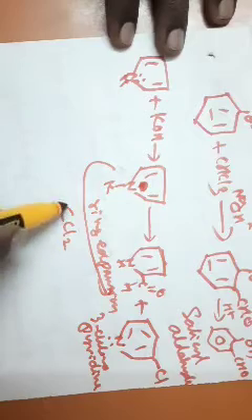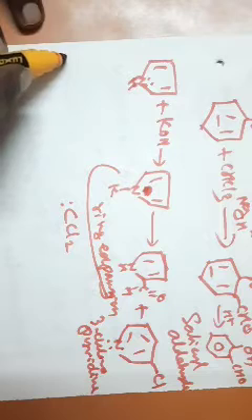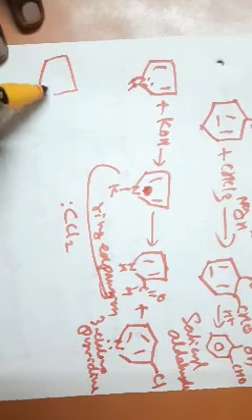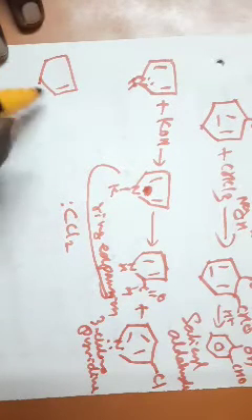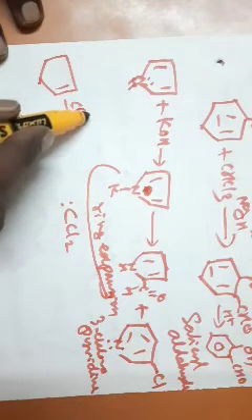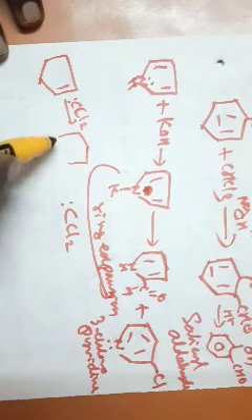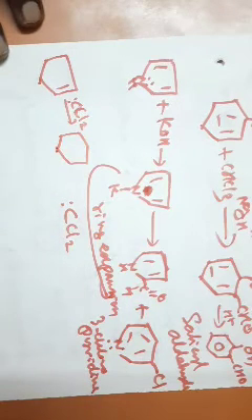The ring expansion also takes place with the dichlorocarbene intermediate. Actually, these reagents are used for ring expansion reactions. For example, if you have a pentadiene like this, and it is treated with dichlorocarbene, then it will be converted into cyclohexene, a ring expansion reaction.